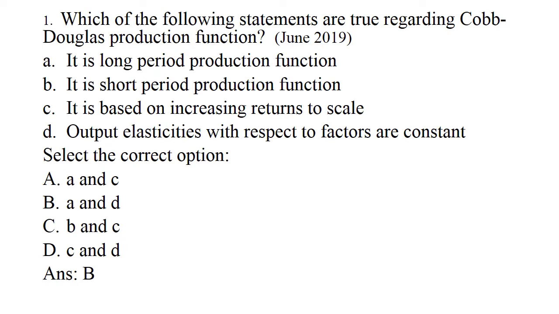Third option, it is based on increasing returns to scale. The Cobb-Douglas production function is based on constant returns to scale. So this option is also not correct.